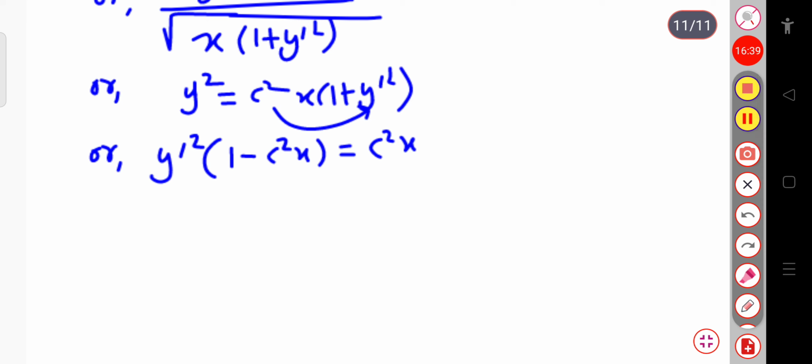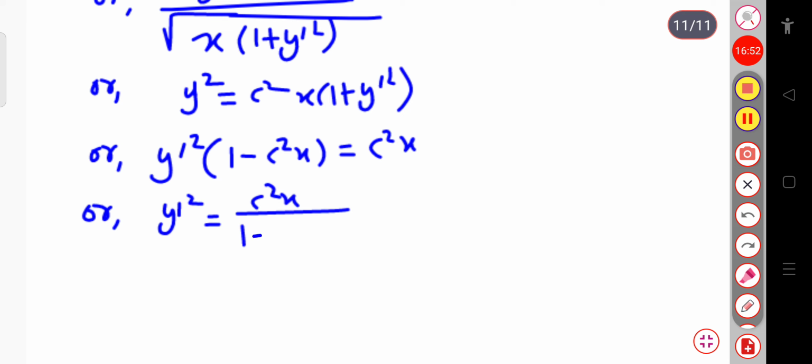So y′ square will be equal to c square x divided by 1 minus c square into x. If I divide numerator and denominator by c square, this will be simply x divided by 1 by c square minus x.